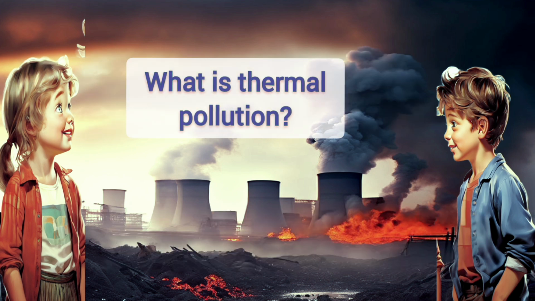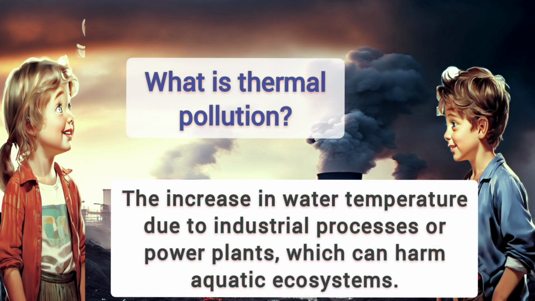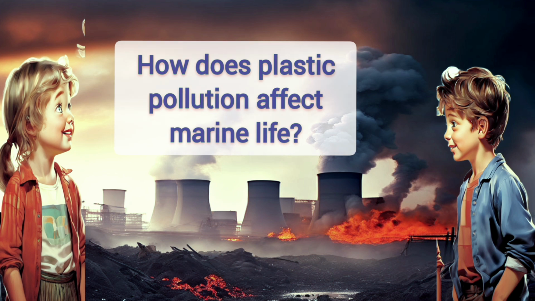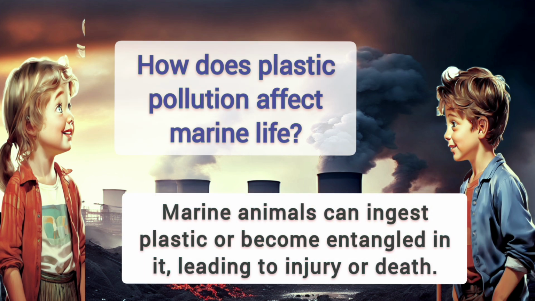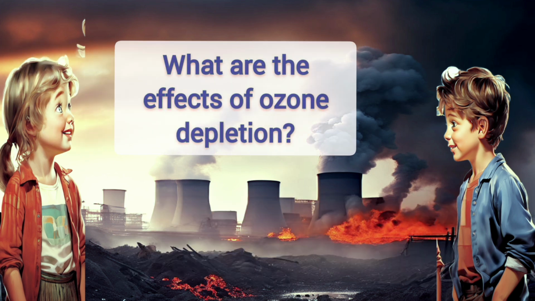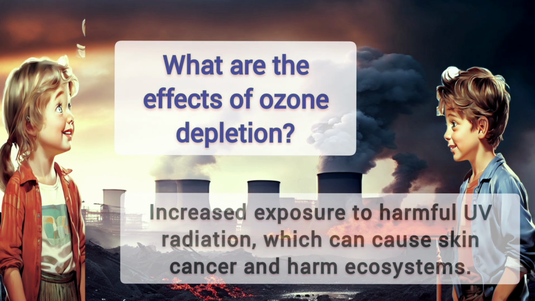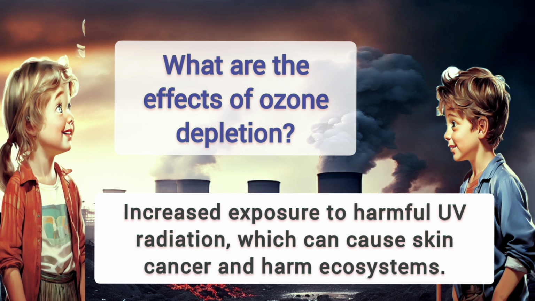What is thermal pollution? The increase in water temperature due to industrial processes or power plants, which can harm aquatic ecosystems. How does plastic pollution affect marine life? Marine animals can ingest plastic or become entangled in it, leading to injury or death. What are the effects of ozone depletion? Increased exposure to harmful UV radiation, which can cause skin cancer and harm ecosystems.